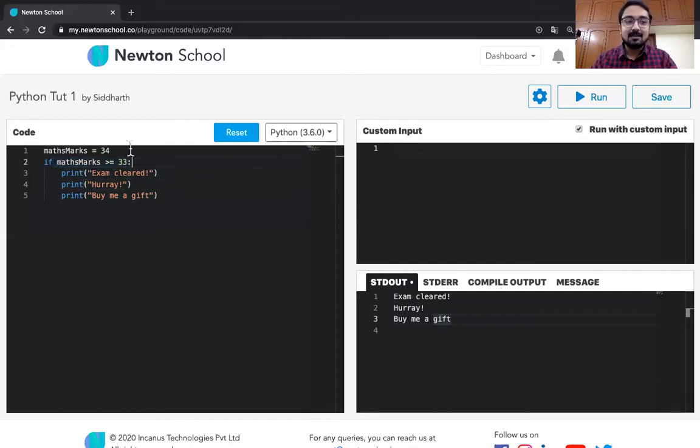Let me just fail you for the moment. Let me put you on borderline. Let me put it at 31. As you can see here, nothing is being printed. That means this entire block of code, so you can call this entire thing a block of code, has not been executed. It has been grouped together, and this grouping can also be called a block.